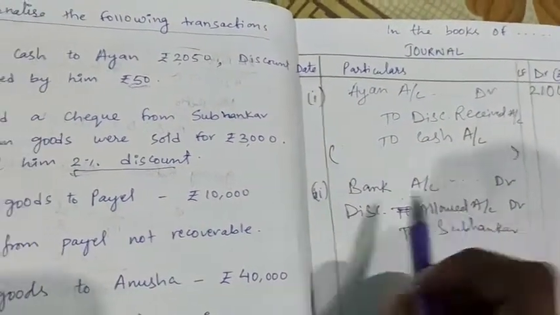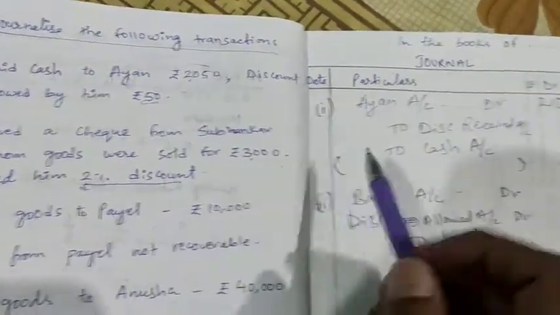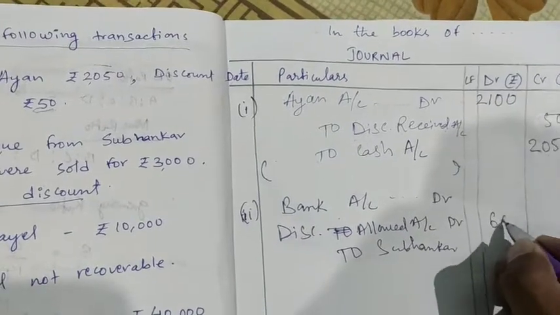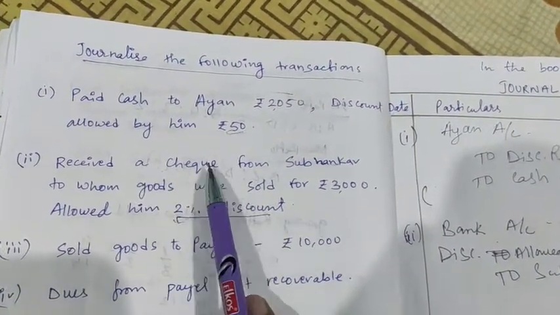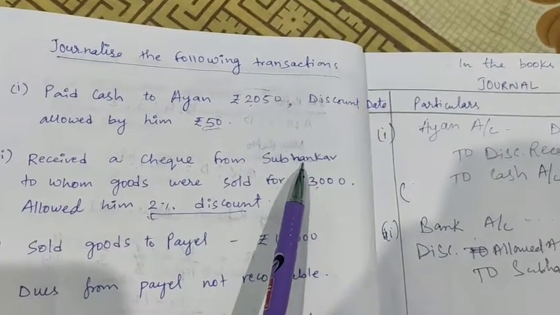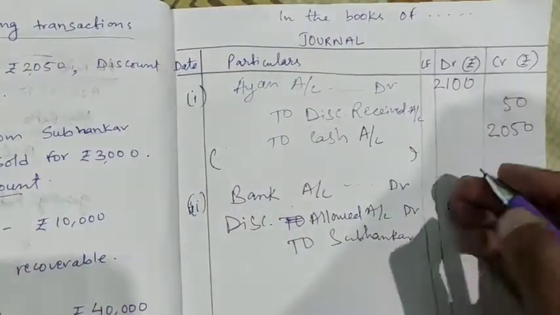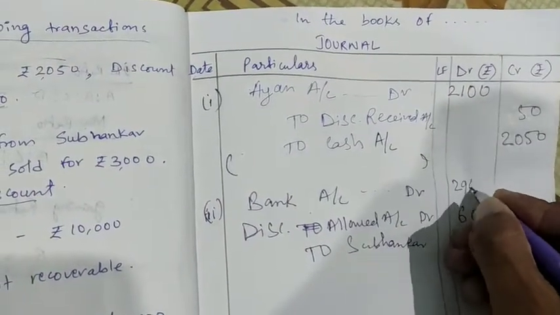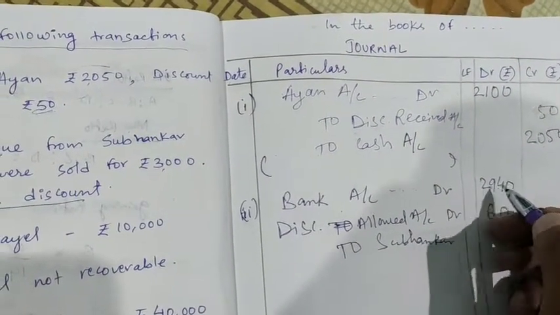Now discount allowed is how much? 2% of 3000 is rupees 60. So 60 will be discount allowed. And how much check are we receiving? We have to calculate how much Subhankar is paying: 3000 minus 60 is 2940.